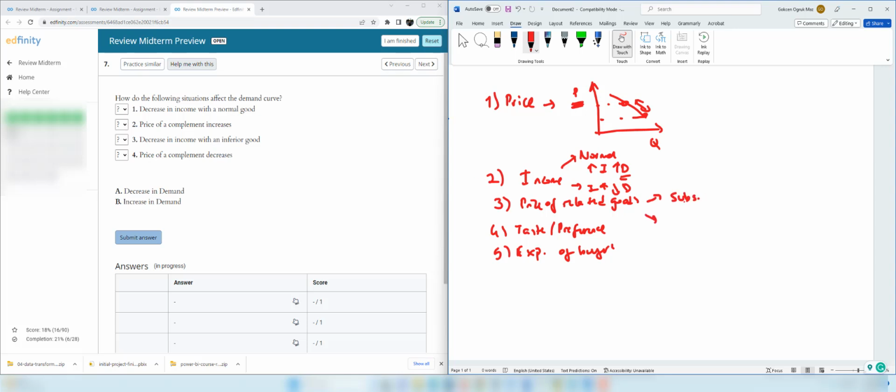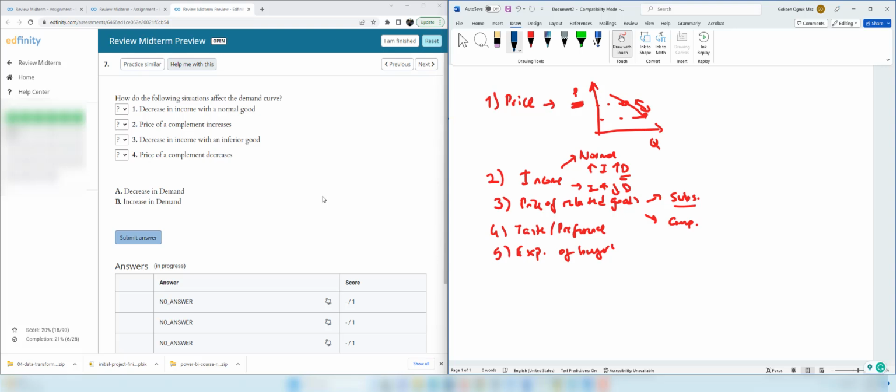Price of related goods is divided into two, substitutes and complements. Complementary goods are used together, like gasoline and SUV. Substitute goods are an alternative for the good. Therefore, coffee and hot tea could be two substitute goods. So given this information, let's answer this question.